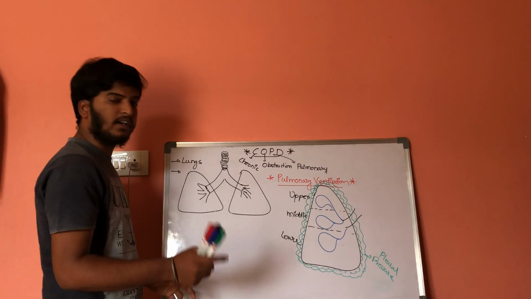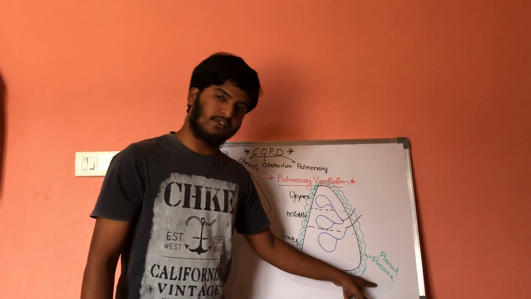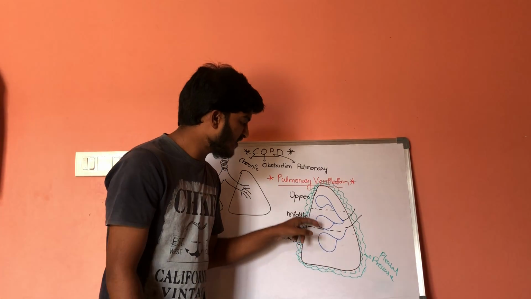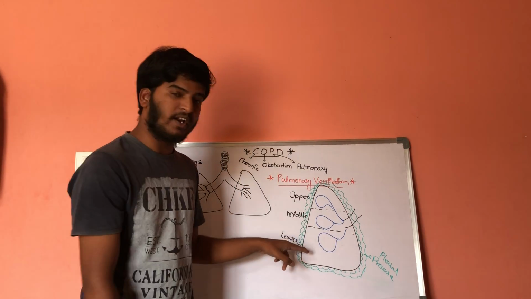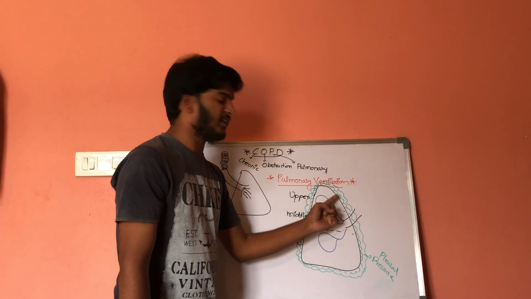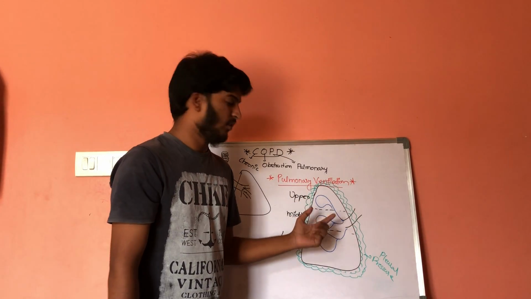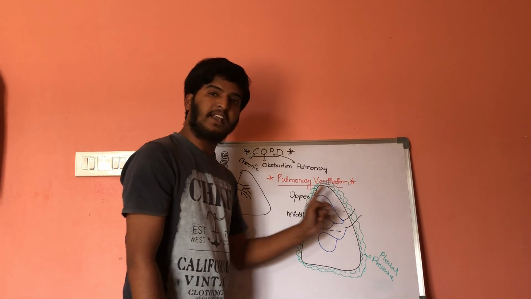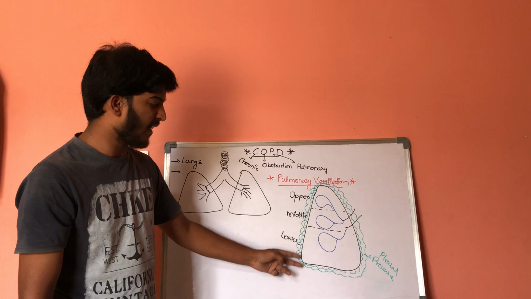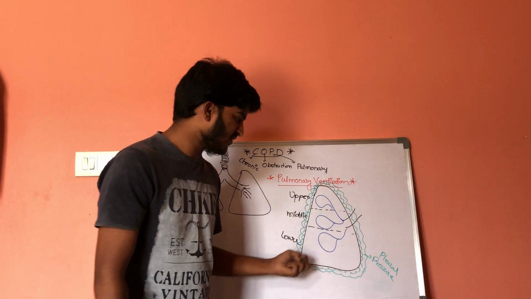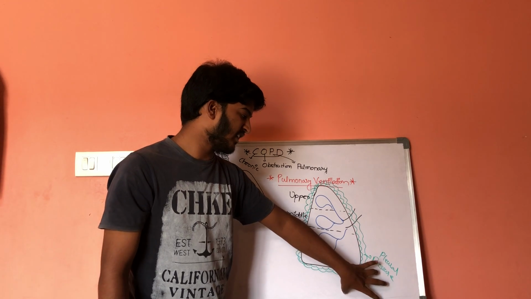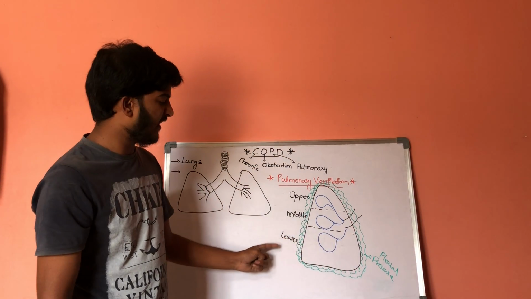Because of the gravitational force along with the pleural pressure, the amount of air entering the lower area of the lungs is greater, whereas in the upper and middle areas only the pleural pressure is present.